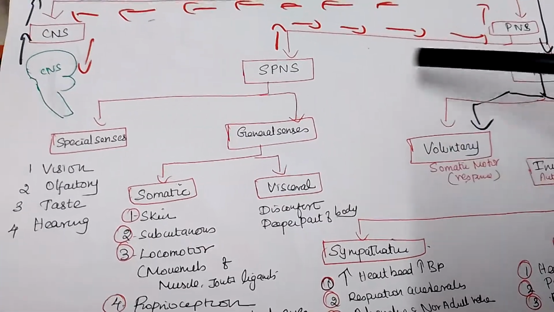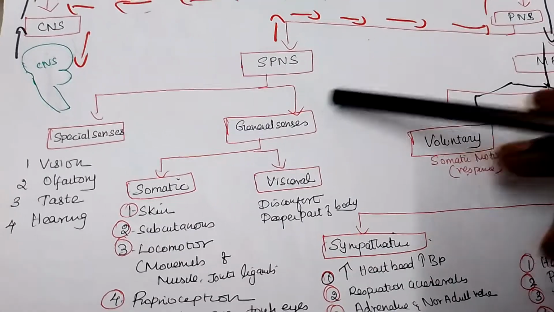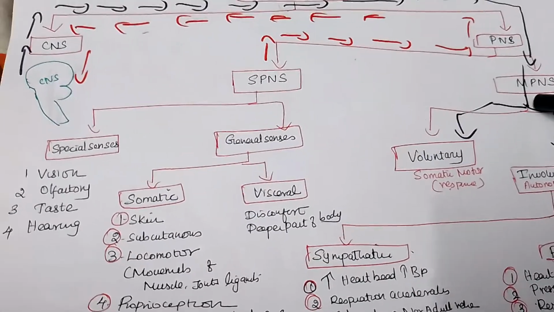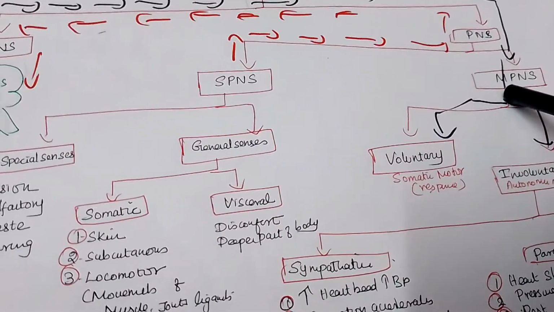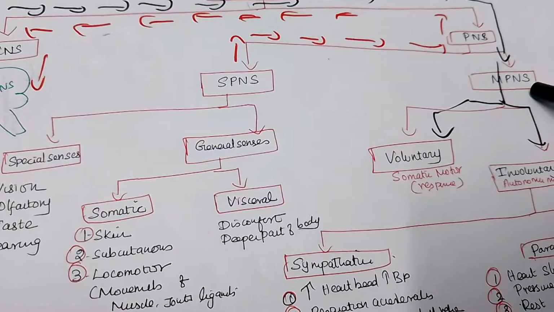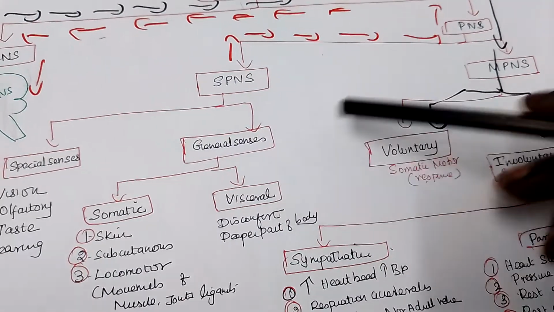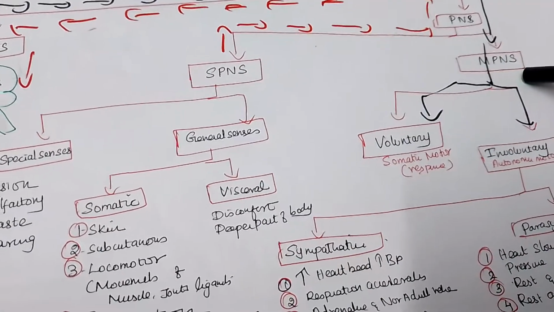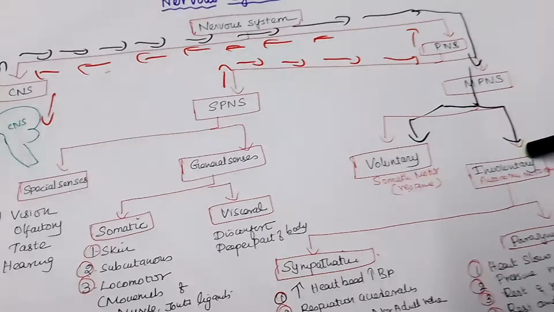Okay, and this is about the PNS, the special senses. Again, this one is the motor peripheral nervous system, and the sensory peripheral nervous system. The motor peripheral nervous system will again be divided into voluntary and involuntary.